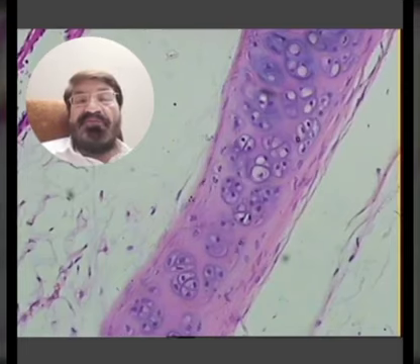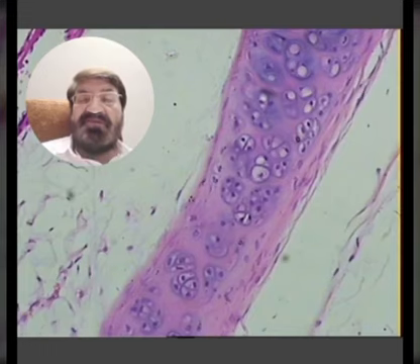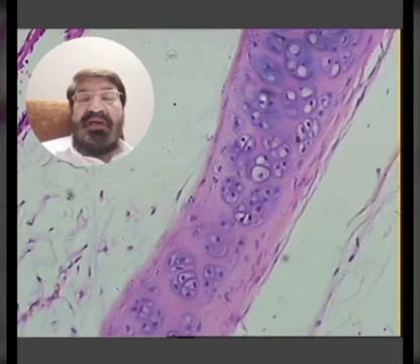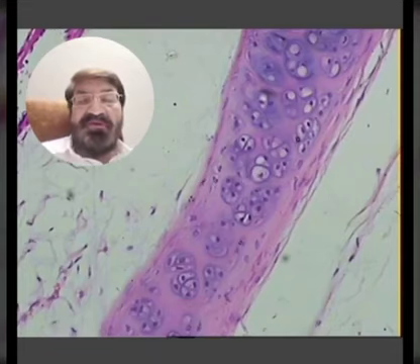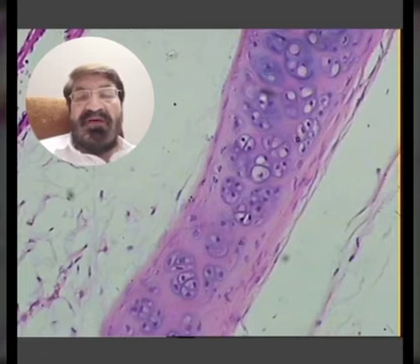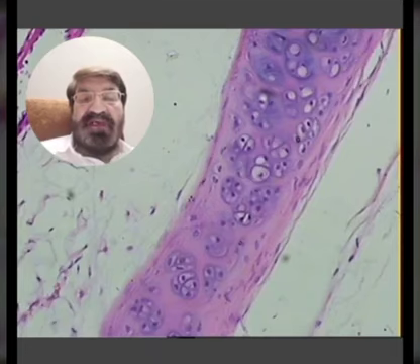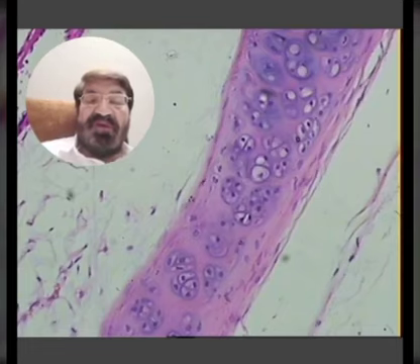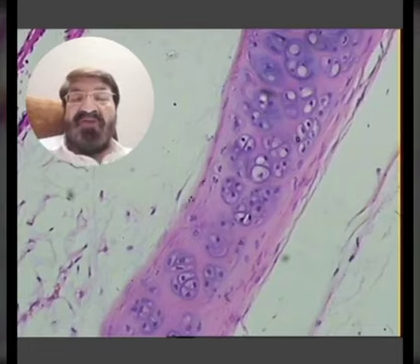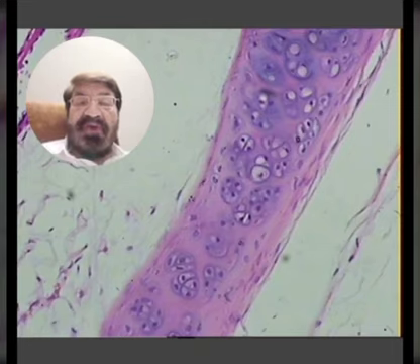You know, there are the collagen fibers, there are elastic fibers, and there are reticular fibers. And I have told you that the hyaline cartilage is the cartilage in which there are type 2 collagen fibers which are not visible under the light microscope. So you will see a very homogeneous type of glassy background. Hyalos means glass. It is just like the frosted glass. When we see a specimen of the cartilage with the naked eye, a fresh specimen of the cartilage gives us the appearance of a frosted glass.